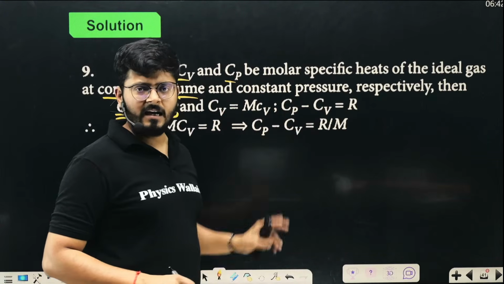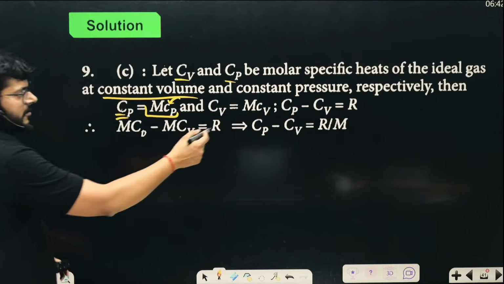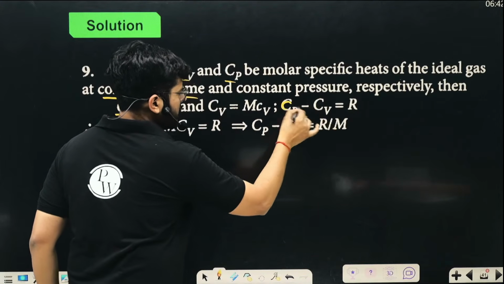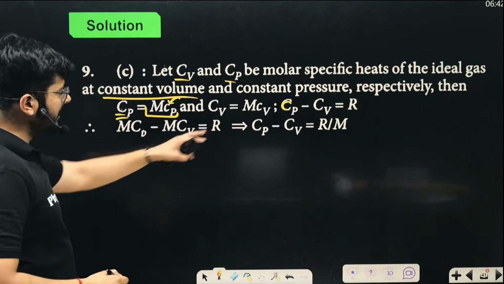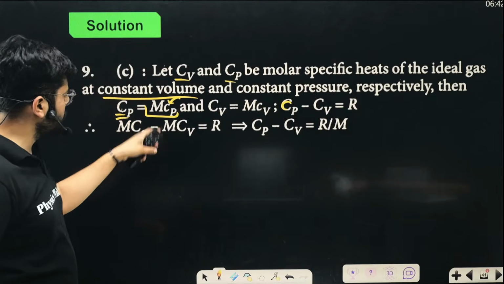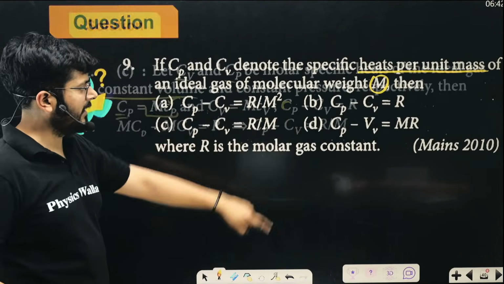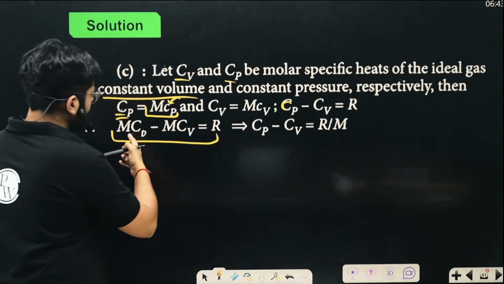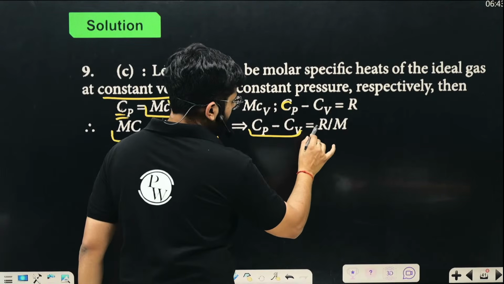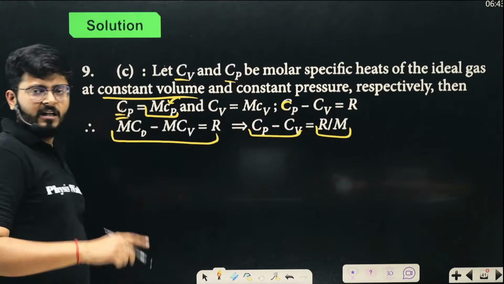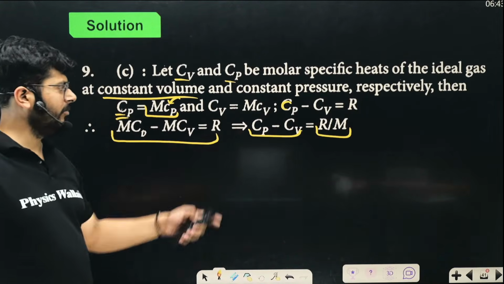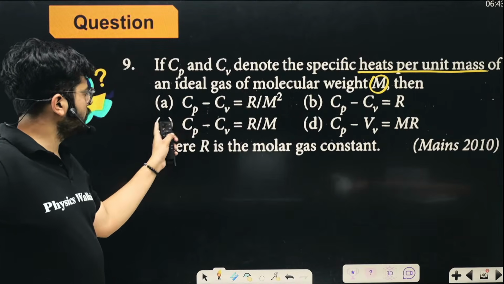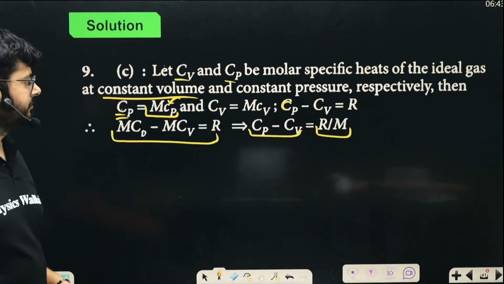Capital Cp minus Cv is R, we know. But in terms of small c values, because in the answer there are small values, if you just put the values over here, you will get it. Small cp minus small cv is going to be R upon m, since m upon m will come from that side. So cp minus cv will be R upon m. Okay, so option C will come out to be the correct answer.